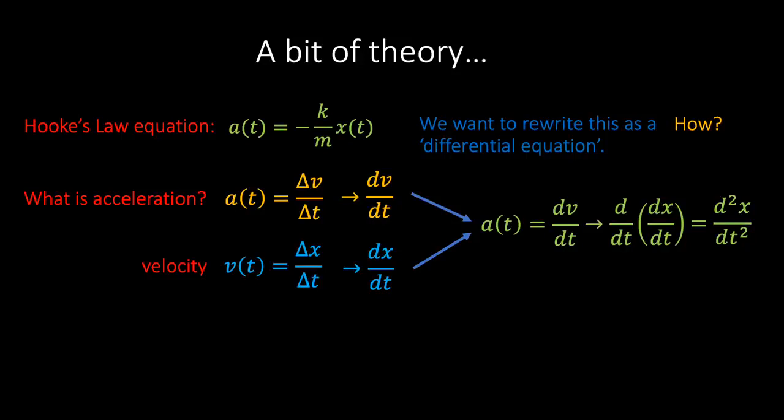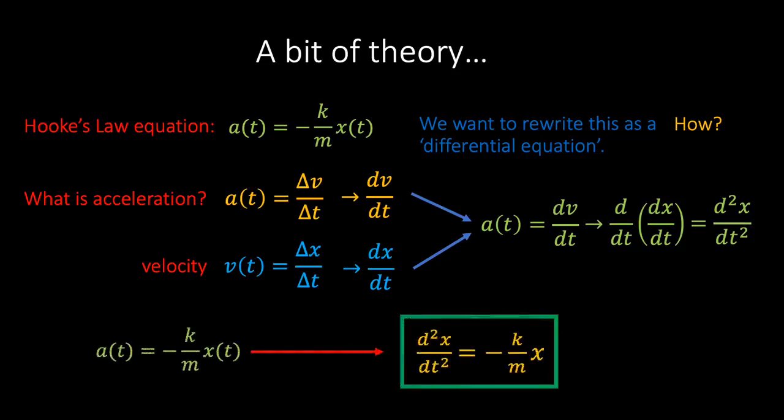And the advantage of doing this is that we can now rewrite the Hooke's law equation as a second-order differential equation as d²x/dt² = -(k/m)x. This differential equation describes how the displacement of our spring varies with time. So the natural question arises, what is the solution to this equation?